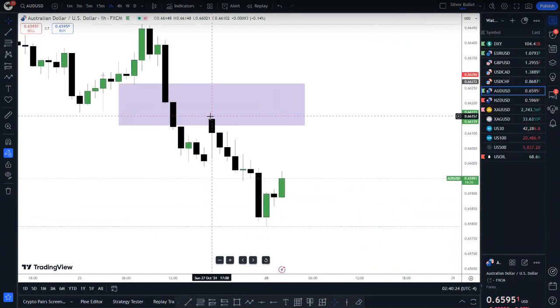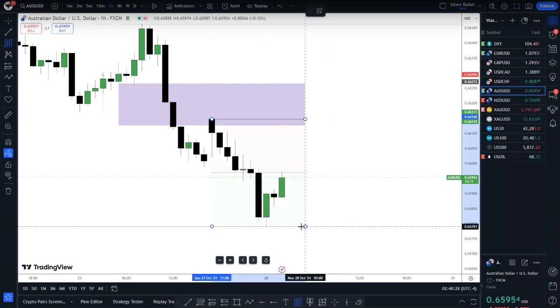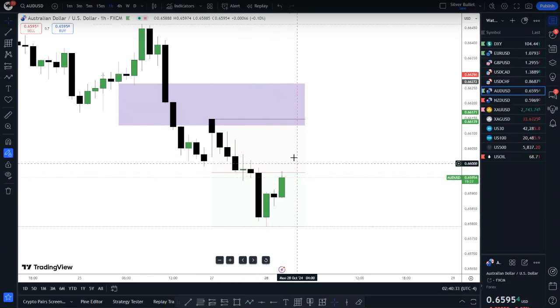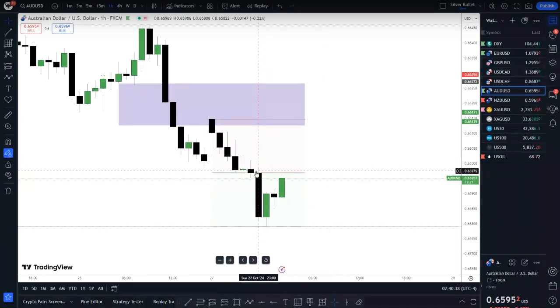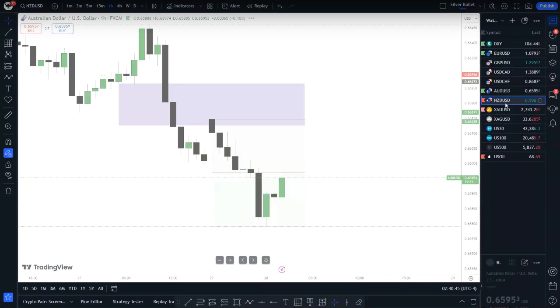In this case, we have this range high down to this low. We want to see if we can push back up into premium. In this case, we check into premium here. I don't really like this. I want to see price pushing a bit higher here, but we have nothing clean here. So what I'm going to do in this case on Aussie, I will wait for London session highs to be taken out first. Then only then I can consider going short. This indicator, we have the same thing on Kiwi here, and to go through Kiwi.